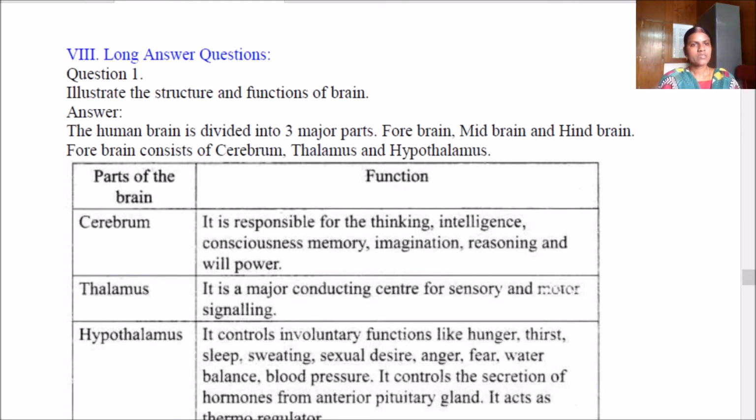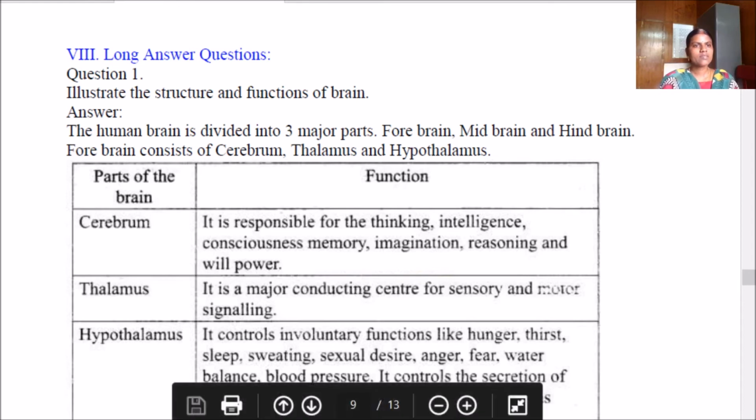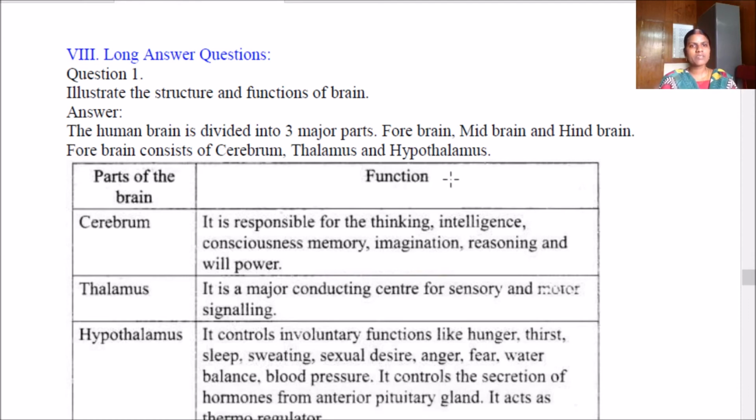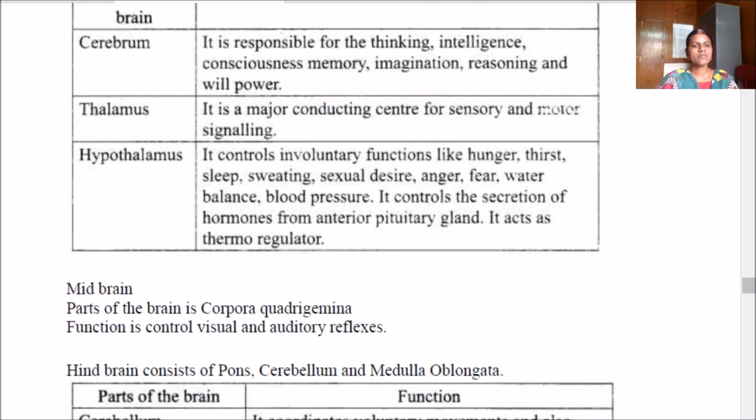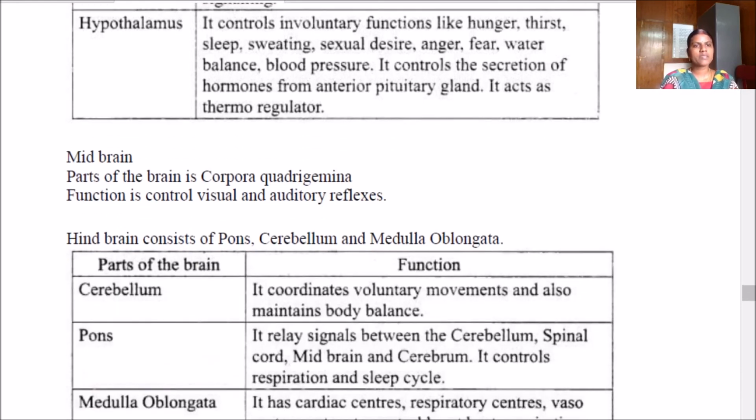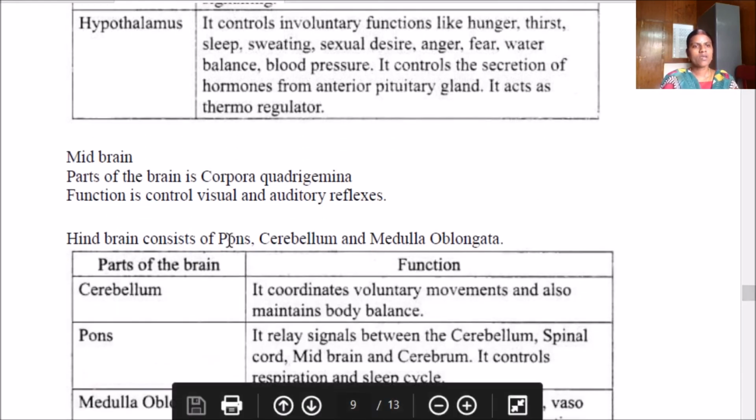Illustrate the structure and function of brain. The answer is the human brain is divided into three parts. You have to explain all the three parts: forebrain, midbrain, hindbrain. So forebrain consists of cerebrum, thalamus, and hypothalamus. That you have to explain as given in the tabular column. And for hindbrain, you have to explain the cerebellum, pons, and medulla oblongata.